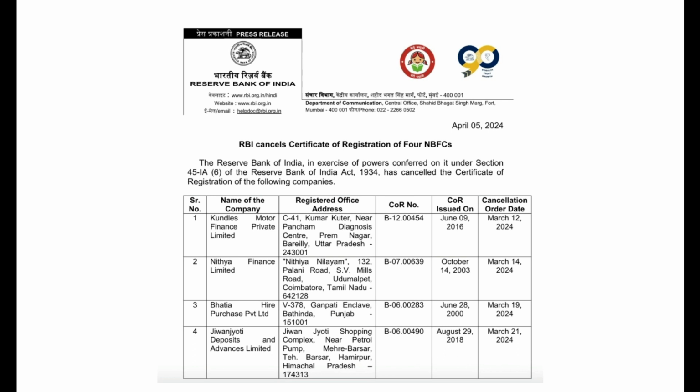And there are 4 non-banking financial companies, the license of which has been cancelled by the RBI. There is Kundal's Motor Finance, which is based in Bareilly, UP. Nitya Finance, which is based in Coimbatore in Tamil Nadu. Bhatia Hire Purchase, which is based in Bhatinda in Punjab. And then we have Jeevan Jyoti Deposits Company, which is based in Hamirpur in Himachal.